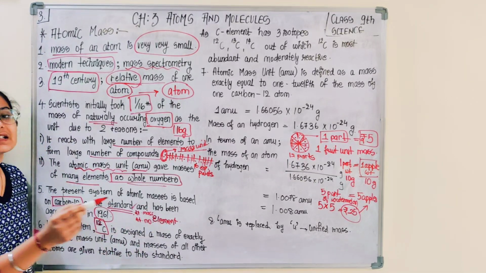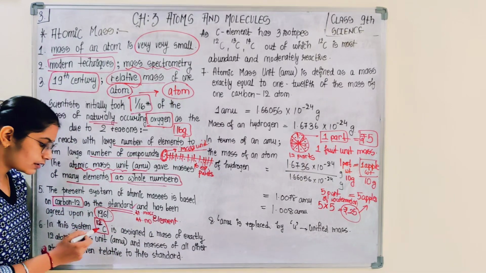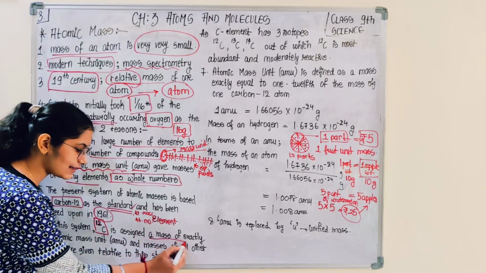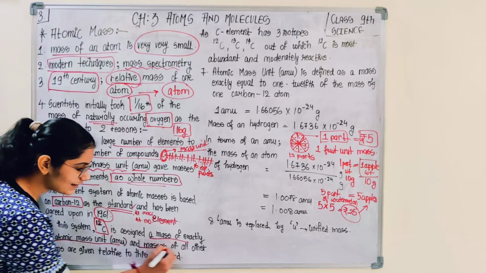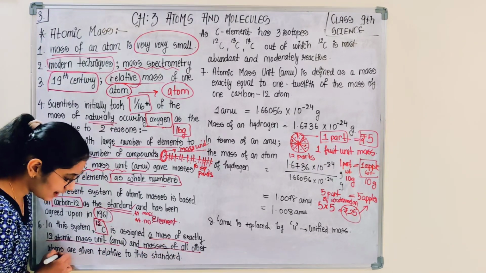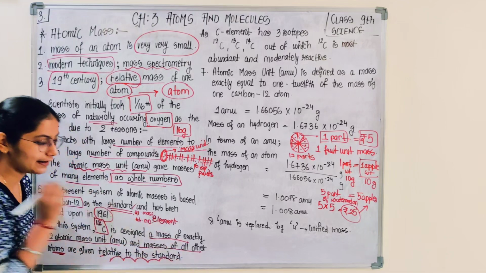This you would be studying in chapter 4, structure of atom. So this carbon 12 is assigned a mass of exactly 12 atomic mass units, and masses of all other atoms are given relative to this standard.